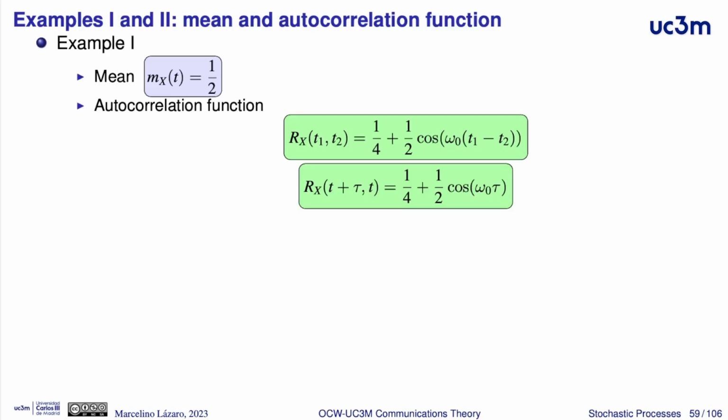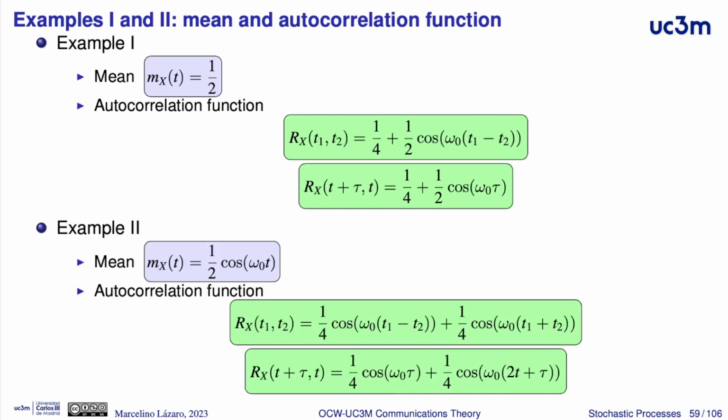Here we have an example of a stationary random process, wide sense stationary. In this case, the mean of the process is constant, 1/2, and the autocorrelation function for two time instants t1 and t2 depends on the difference between t1 and t2. We have a cosine of omega 0 times t1 minus t2. If we parameterize the two instants as two instants with a separation tau, the autocorrelation depends only on tau and will not depend on t.